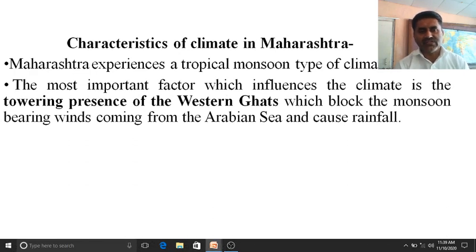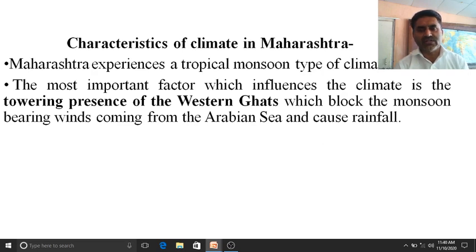The second characteristic, the most important factor which influences the climate, is the towering presence of Western Ghats, which block the monsoon bearing winds coming from the Arabian Sea and cause rainfall. As you know, from the southwest side we receive the rainfall, or wind blows from the southwest side, and then it reaches the main continent, that is the Indian subcontinent.